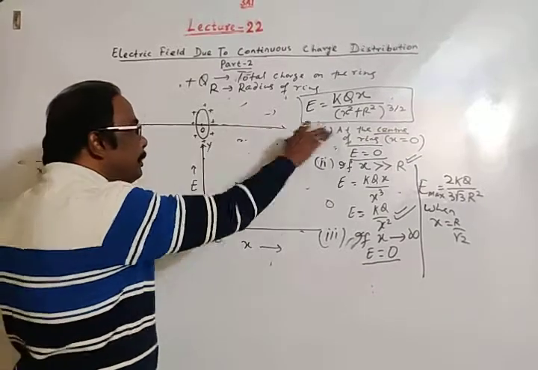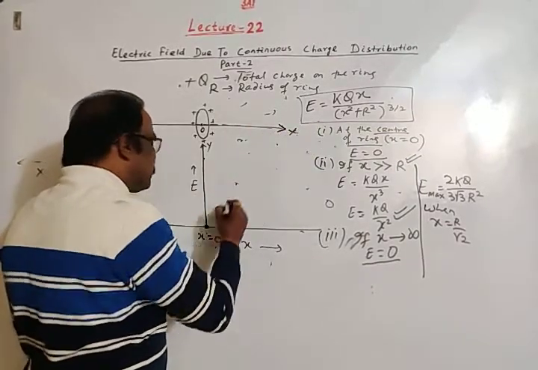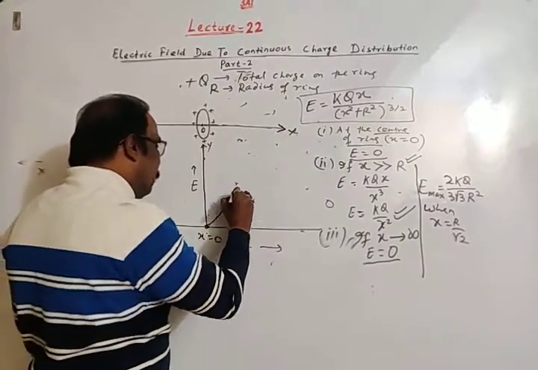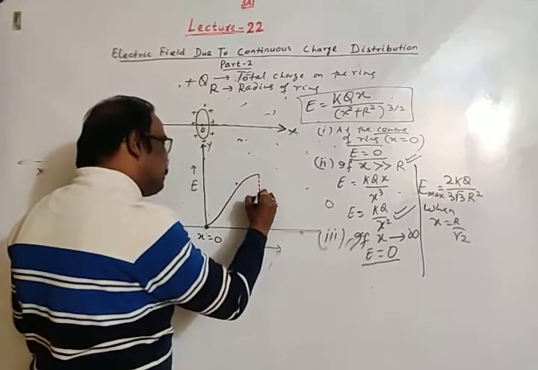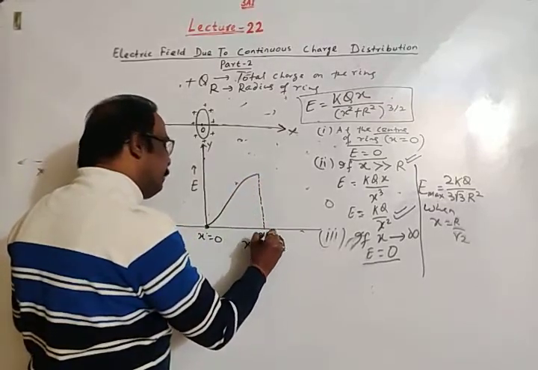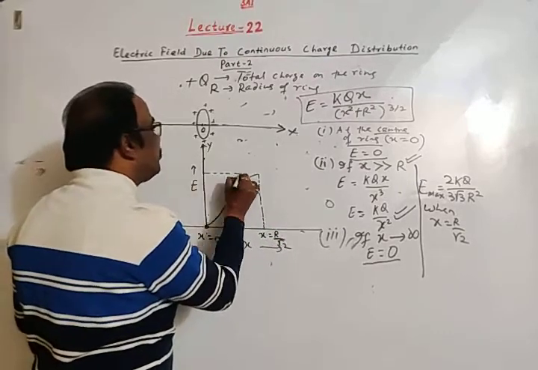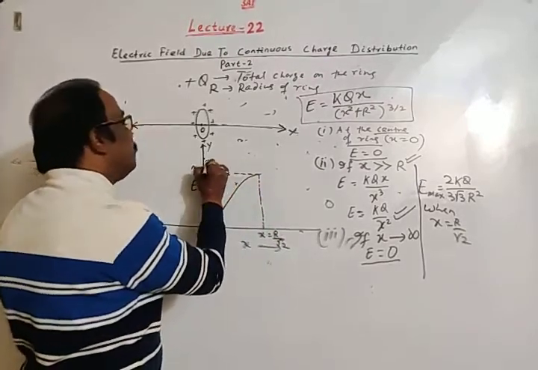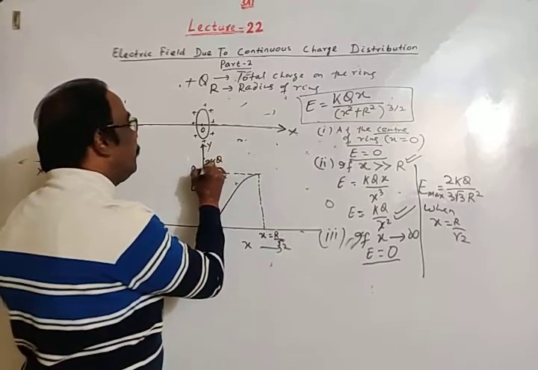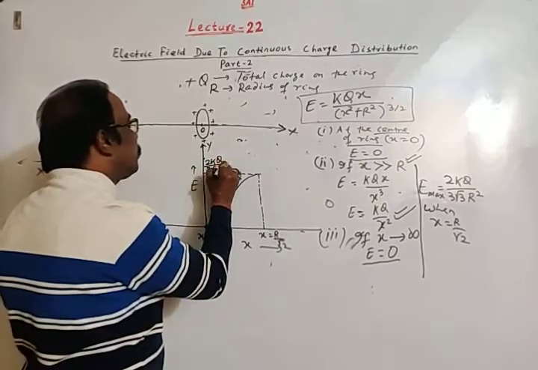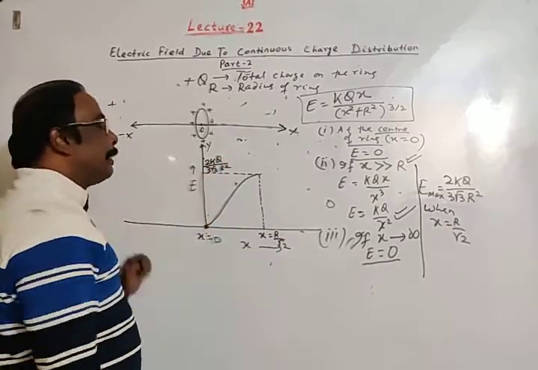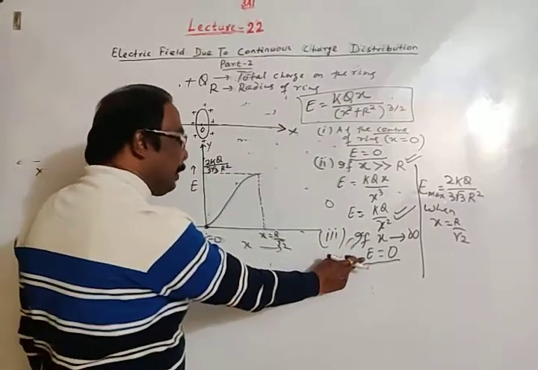Along positive x-axis, electric field will go on increasing, and this is value of maximum electric field when x is equal to r by root 2. Magnitude of this maximum electric field is 2kq divided by 3 root 3 r square. Then electric field is 0 at infinity.